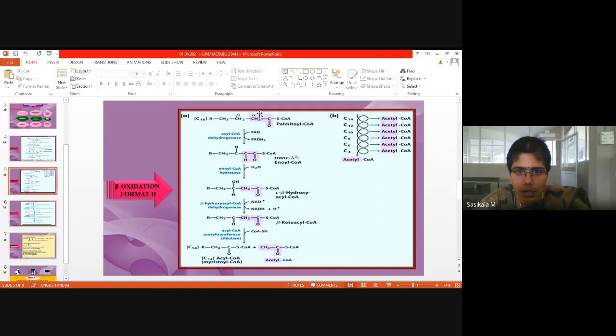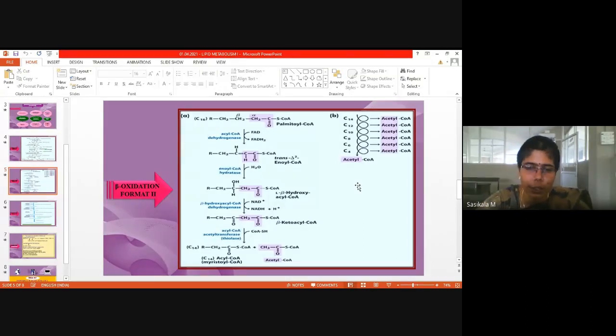Then again it goes to the first step. By means of acyl-CoA dehydrogenase, it is repeated 6 times. Here you can see how many times it is repeated to form how many acetyl-CoA molecules. How many acetyl-CoA have been formed? 7 acetyl-CoA. For C14, already one acetyl-CoA has been formed from C16. So 8 acetyl-CoA molecules have been formed from the beta oxidation process.